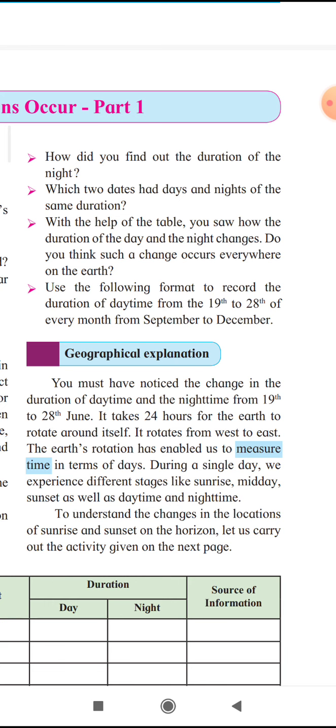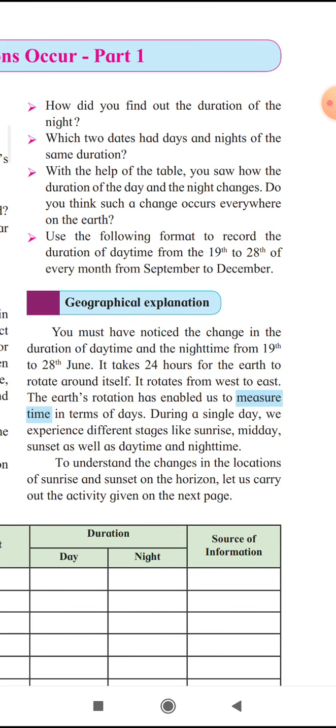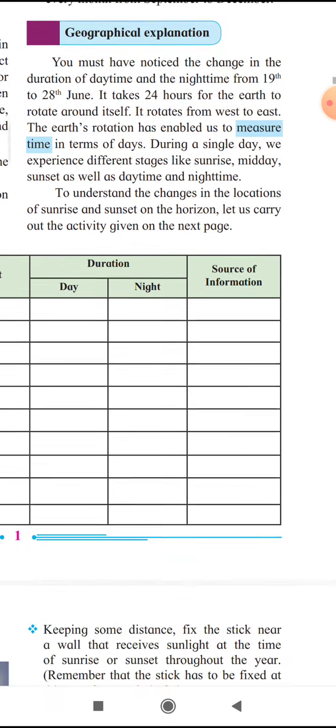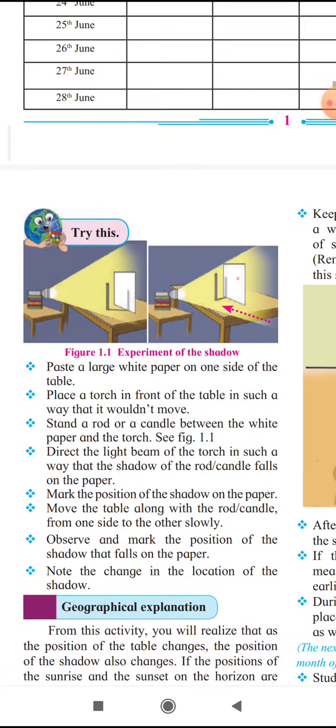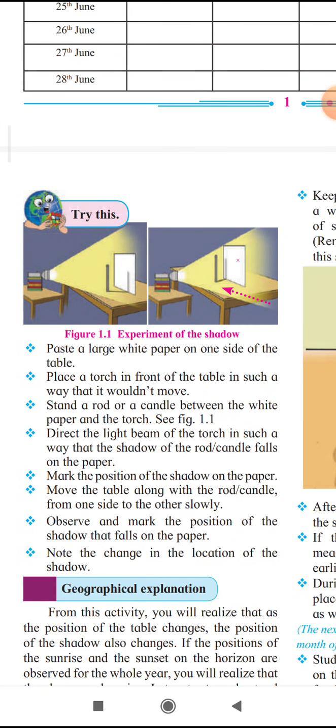If you want to understand the changes in the locations of sunrise and sunset on the horizon, one activity is given for you, and we are going to see that. Students, why does the position of the sun change?